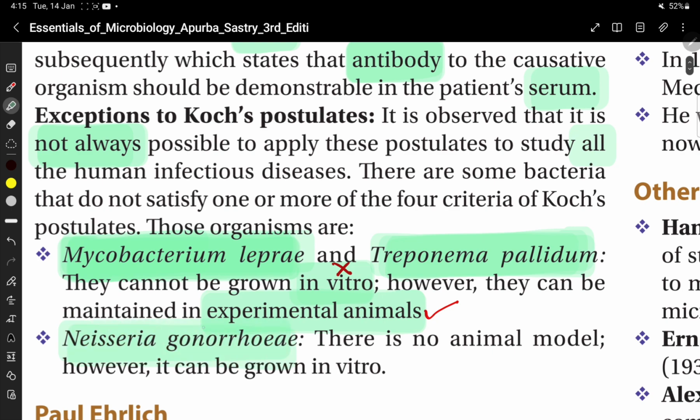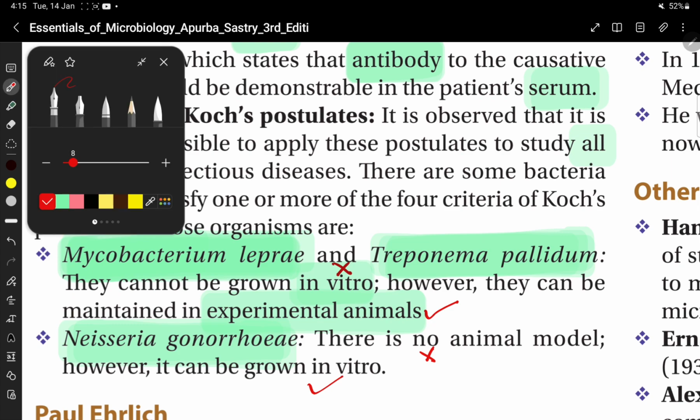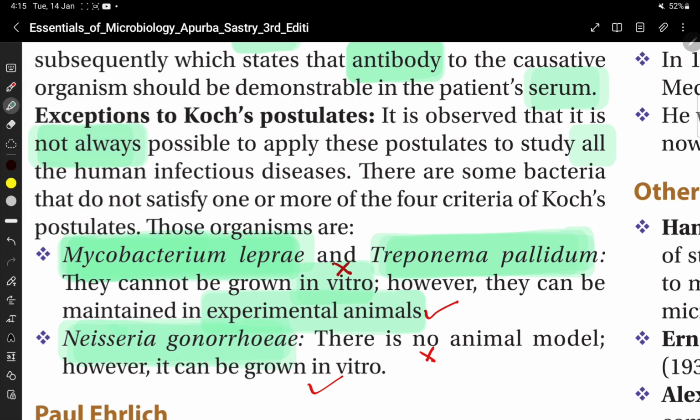Then Neisseria gonorrhoeae. There is no animal model, however, it can be grown in vitro. So, the exceptions to Koch's postulates are Neisseria gonorrhoeae, Mycobacterium leprae, and Treponema pallidum.